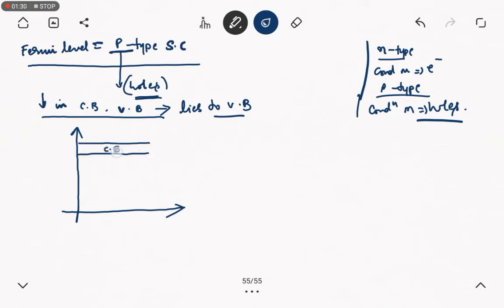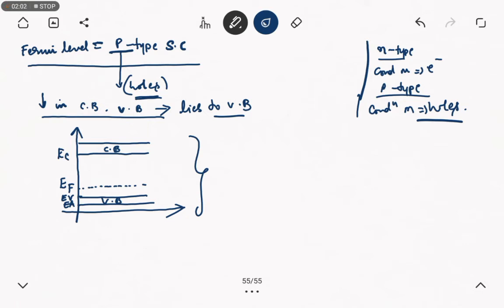Here comes the conduction band, here is the valence band. This is the energy level in the conduction band, and this is the valence band, which is also termed the acceptor energy level. Since the density is more, it lies near the valence band, so this can be marked as EF. This is a simple diagram to understand the differences between the Fermi level in p-type and n-type.